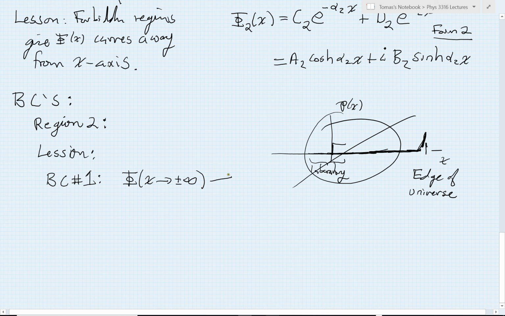So it has to approach zero as I go out there, either plus or minus infinity. This is one of these not allowed symbols. We can't have that situation happening. So that's a general boundary condition we can apply under all conditions.